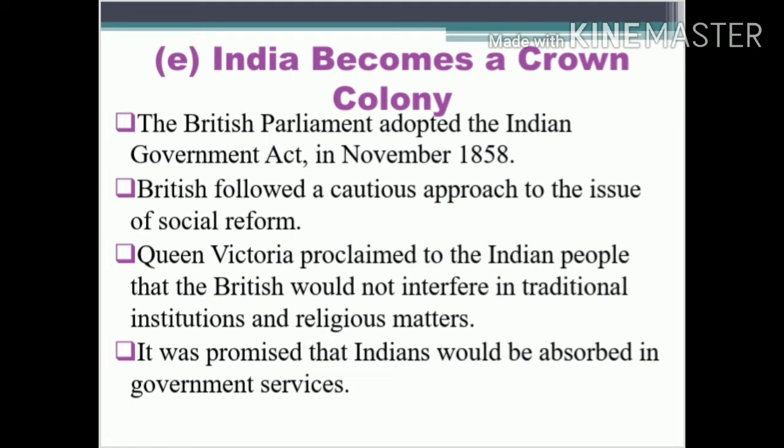And not only that, the British Parliament adopted the Indian Government Act in November 1858. An act was made in the British Parliament after this great revolt. So these are the changes in administration. And not only that, we have other things also.